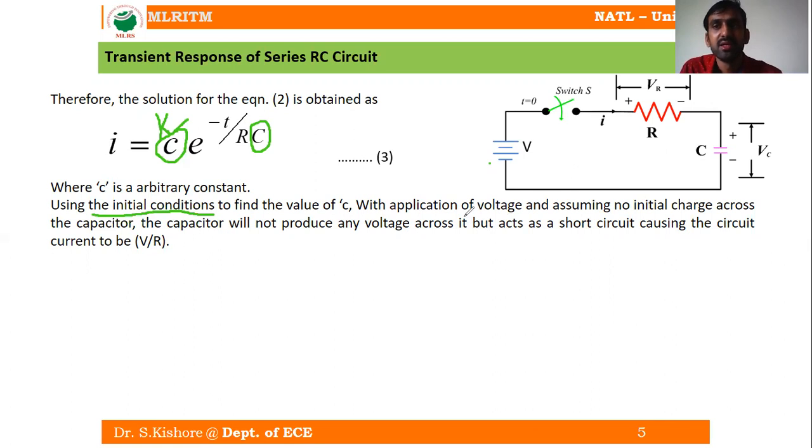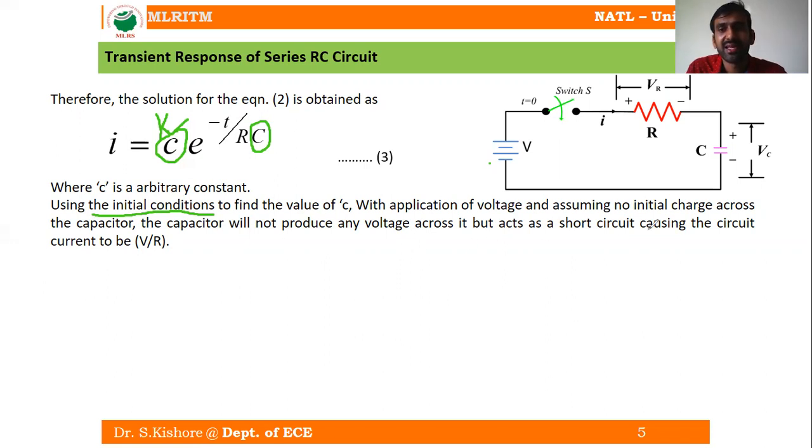Right? That means the capacitor doesn't allow a sudden change in the voltage. The voltage across the capacitor just before the switching is going to be the same as the moment just after the switching. So that is the reason why the capacitor is not going to allow a sudden change in the voltage. So using this initial condition at t is equal to 0, let us find the value of c.